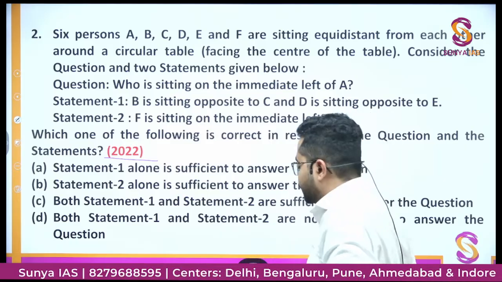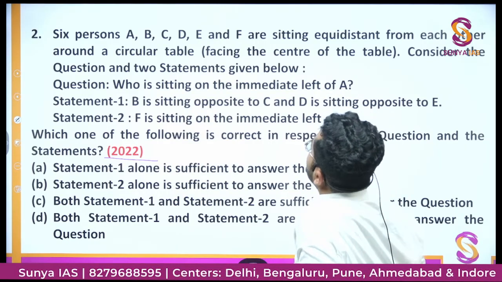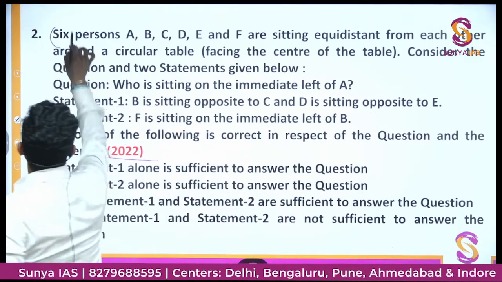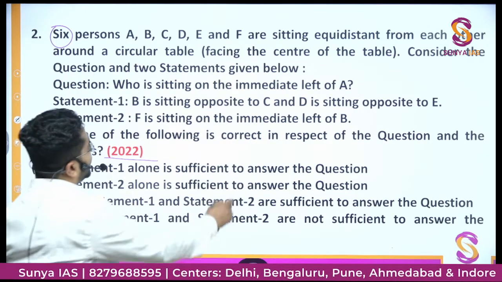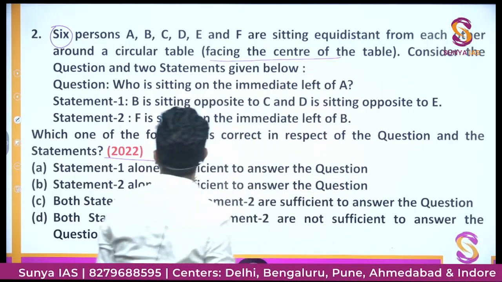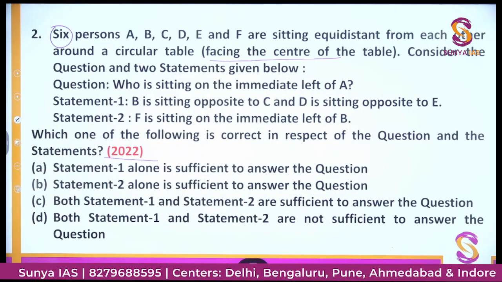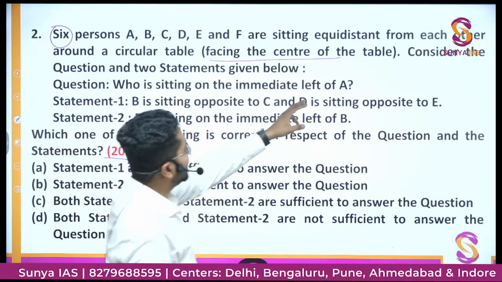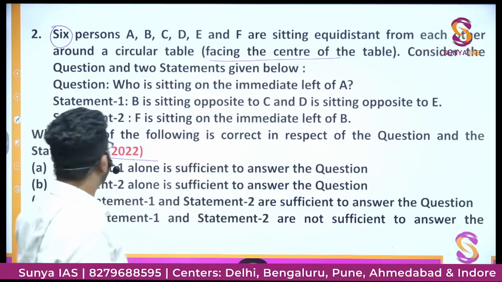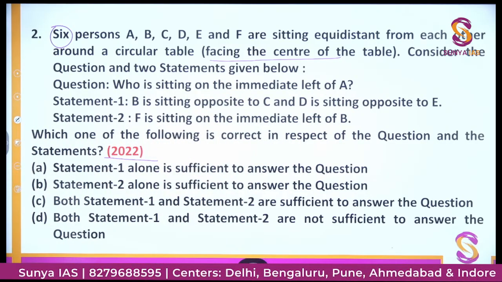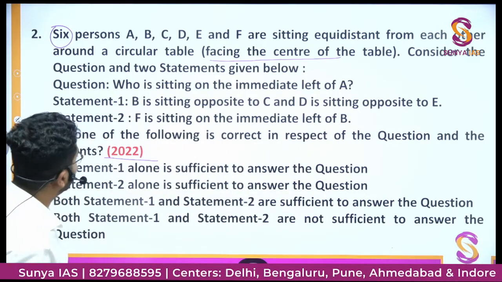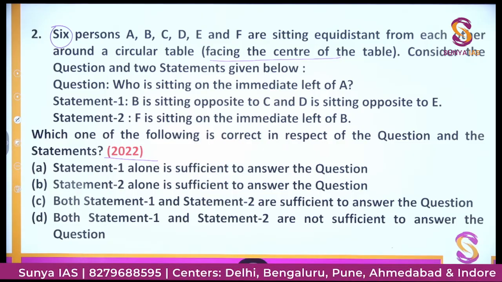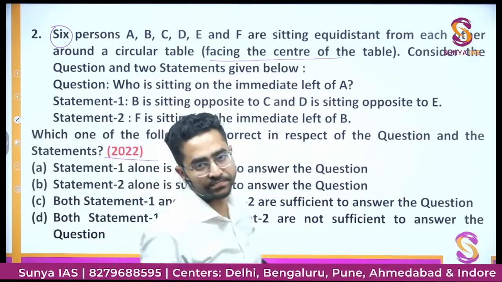6 persons, A, B, C, D, E, and F. So how many persons are there? 6 persons are sitting equidistant from each other around a circular table, again facing the center of the table. What is the question? Who is sitting on the immediate left of A? Then there are two statements given. The first statement is B is sitting opposite to C and D is sitting opposite to E. Statement 2 is F is sitting on the immediate left of B. Which of the following is correct in respect of the question and the statements?